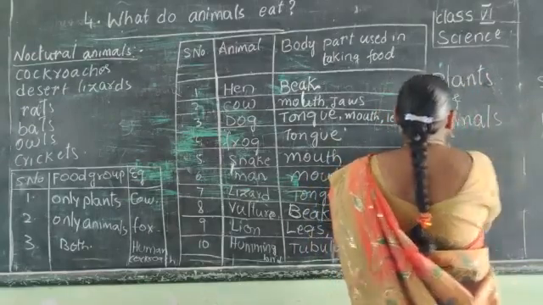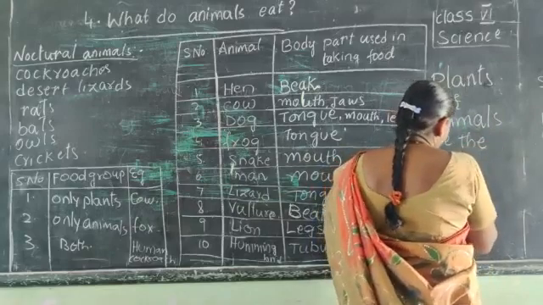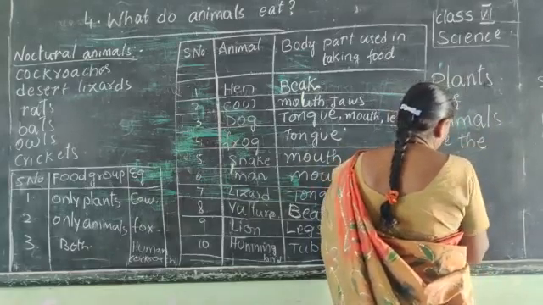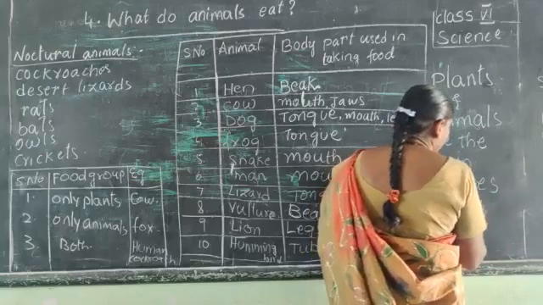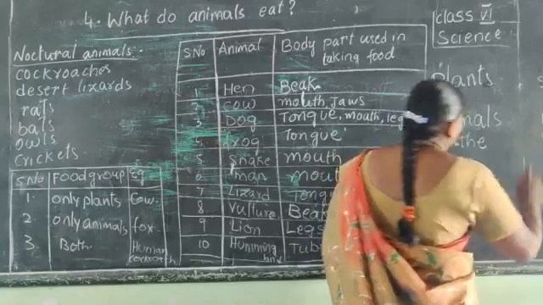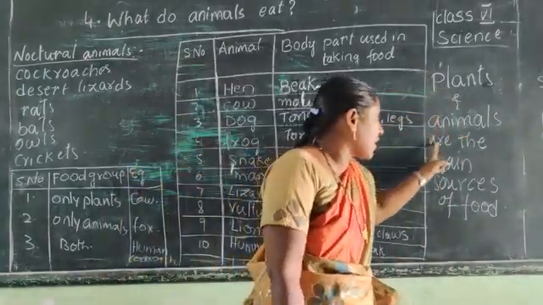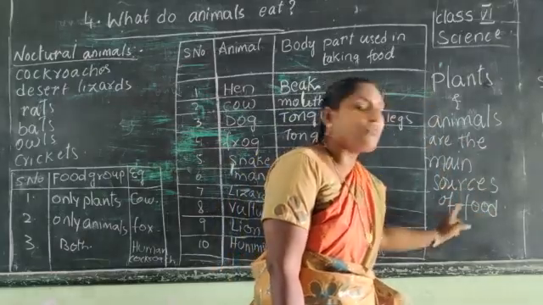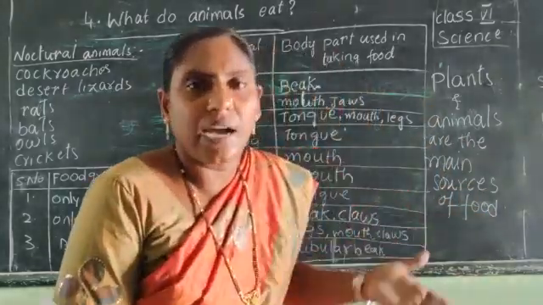Plants and animals are the main sources of food. What are the main sources of food, children? Plants and animals. We depend on plants and animals.